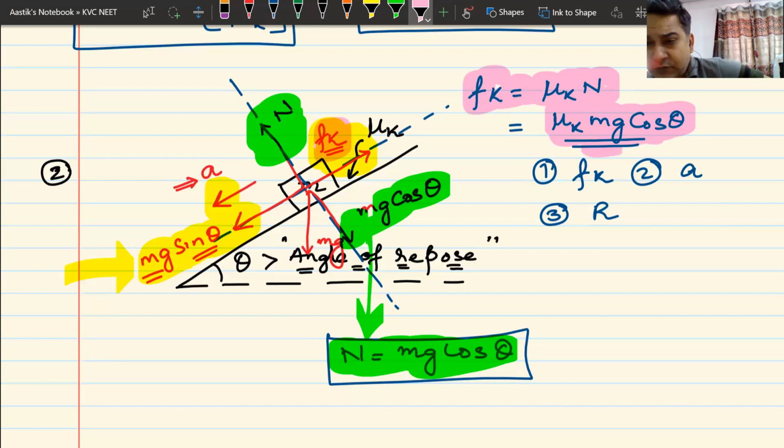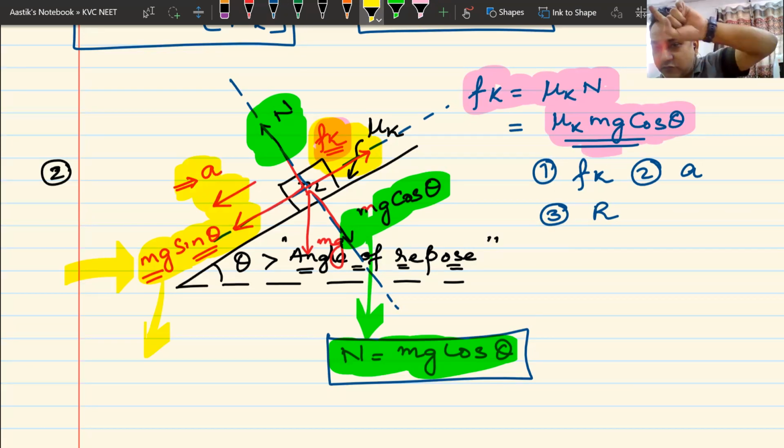Now I write the equation of acceleration. Mg sin theta is downwards. Acceleration is also downwards, but frictional force is upwards. Mg sin theta downwards, frictional force upwards, acceleration is downwards. So what is your yellow equation?